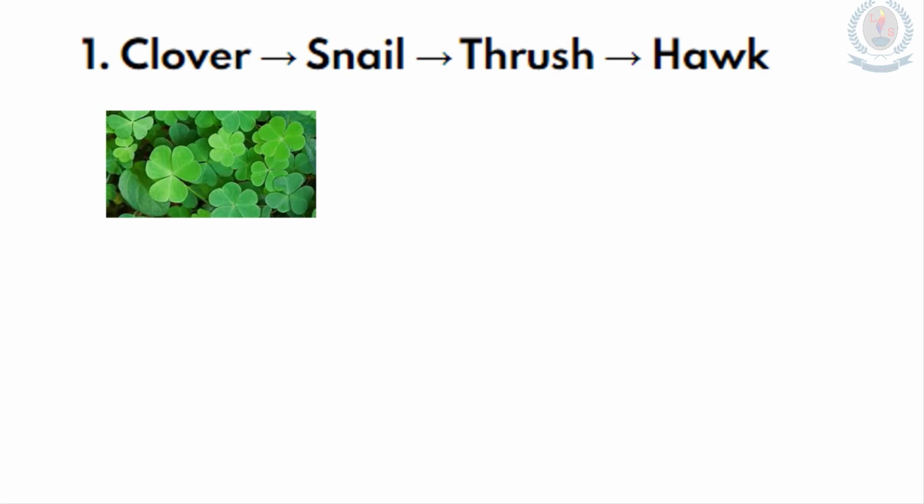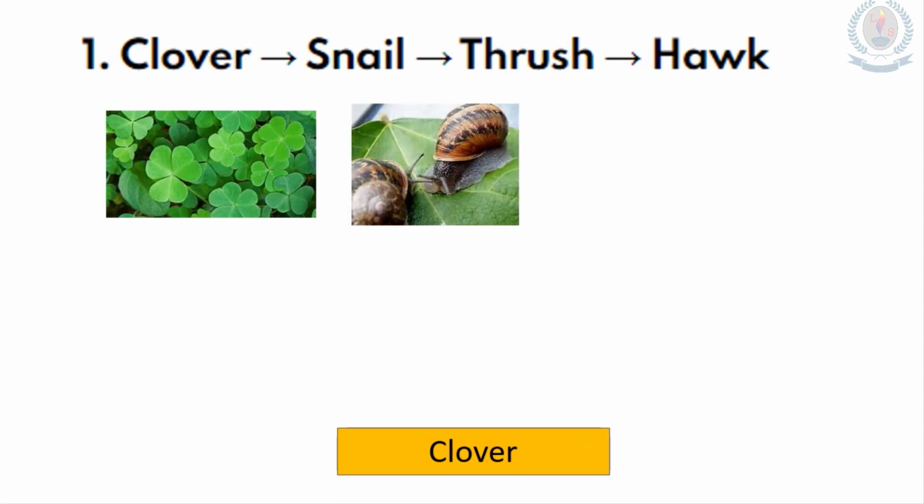Now when we think about the energy, what happened to the energy or what happened to the mass? Now compared to the clover, the mass of the snail should be lower, and also the amount, compared to the clover plants, the snail population should be lower. Okay, so let's see how to draw the pyramid. Snail: you can see that the number pyramid and the mass pyramid both look the same.